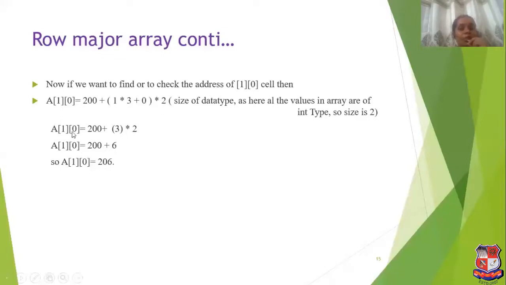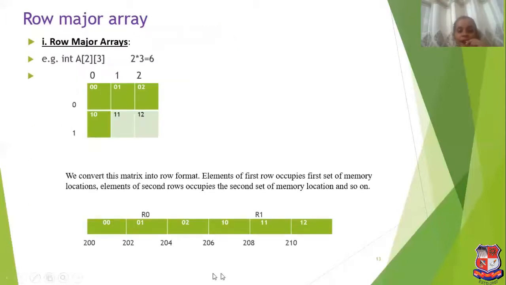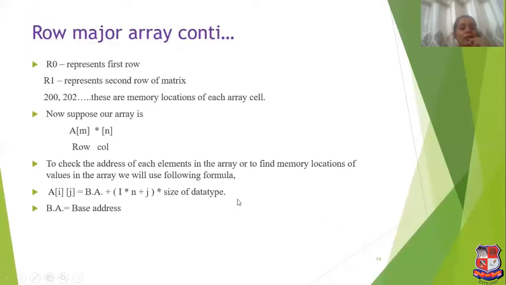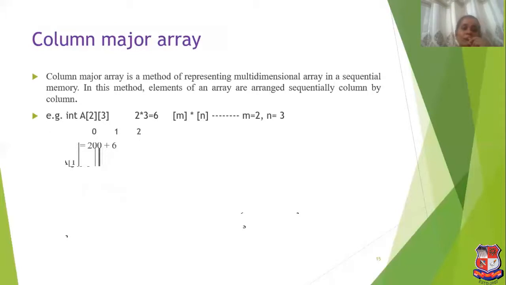So A[1][0] is equal to 200 plus 1 into 3 plus 0, that is 3, into 2. 3 into 2 is 6. So the address of A[1][0] is 206. Now we have checked the address of 1,0 is 206. In the same way we will calculate the value for column major array.